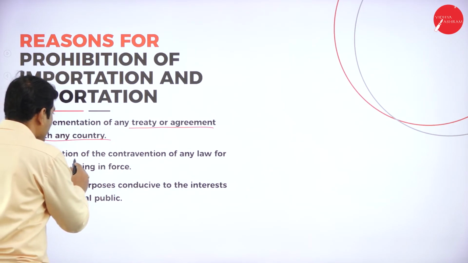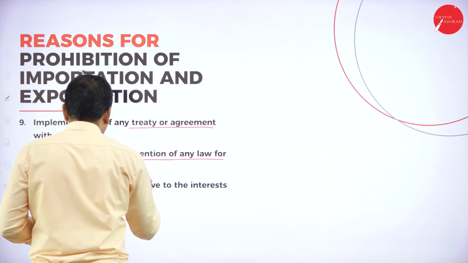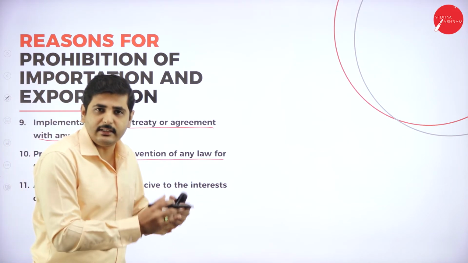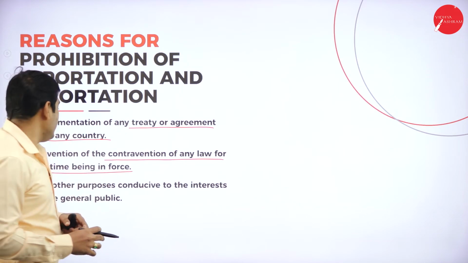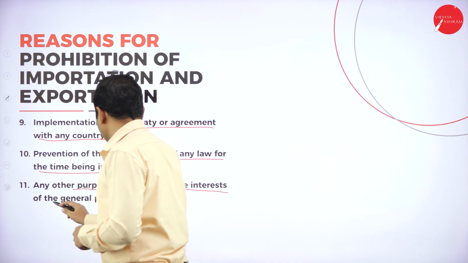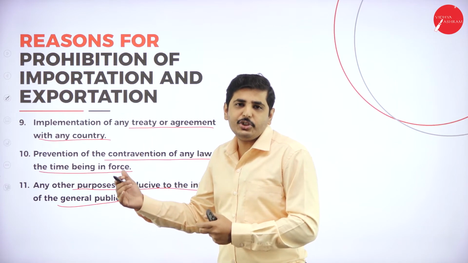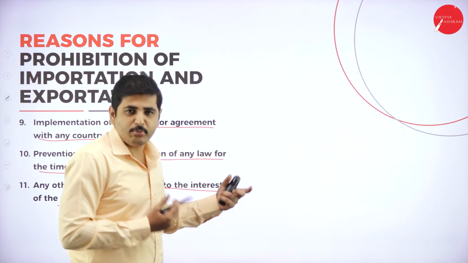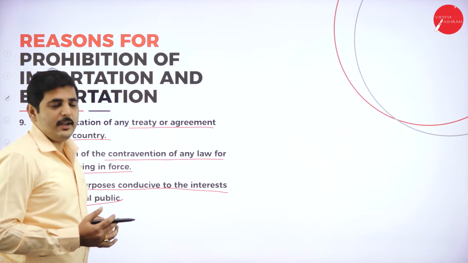Next one, prevention of contravention of any law for the time being in force. In order to execute some laws and regulations at that particular time, we have to prohibit or ban some goods and services. Next, any other purpose conducive to the interest of the general public. It may depend on the political situation, economic situation, marketing or any other situation on that particular day. If the government fails to prohibit those goods and services, then the government will prohibit the import and export.